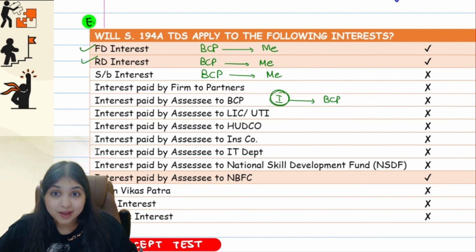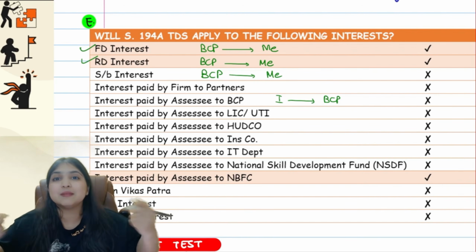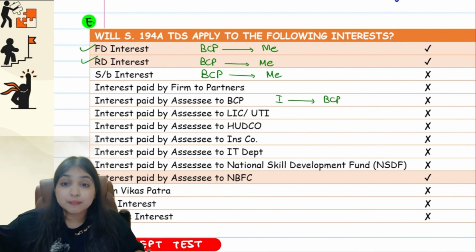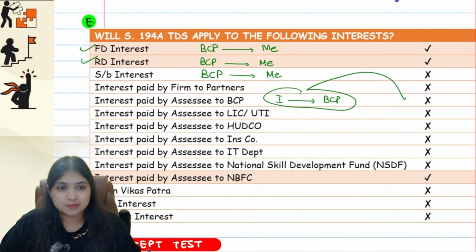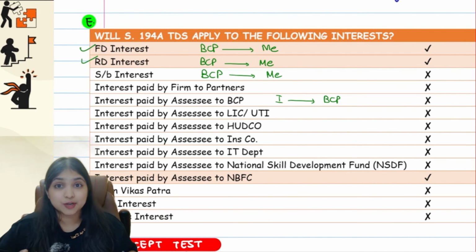So at source, if I deduct tax, I will become the deductor and BCP will become the deductee. But BCP cannot be deductee. Right, guys? So when BCP gives me interest, they will deduct tax. But when I give interest to BCP, I will not deduct tax. 194A TDS will not apply.